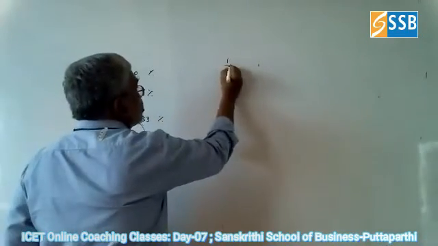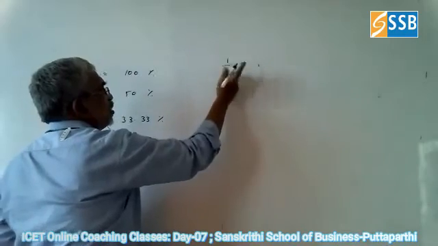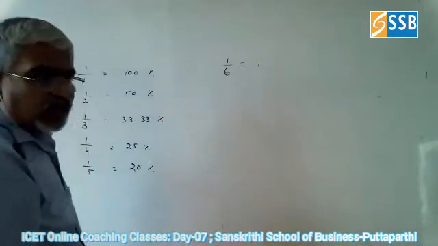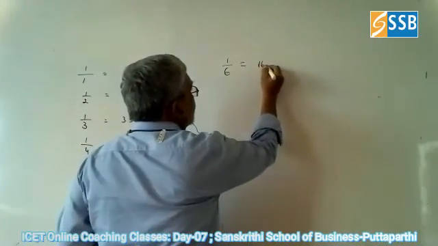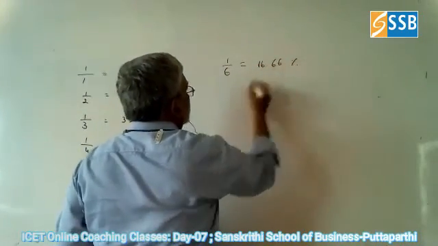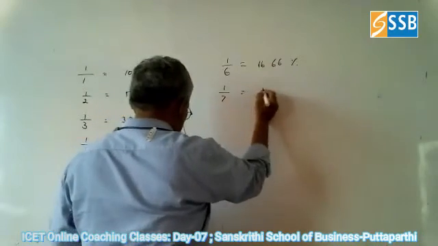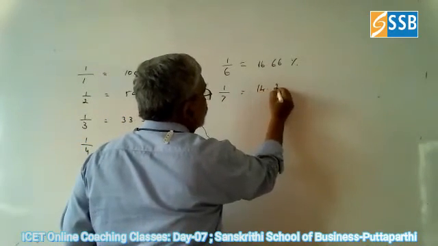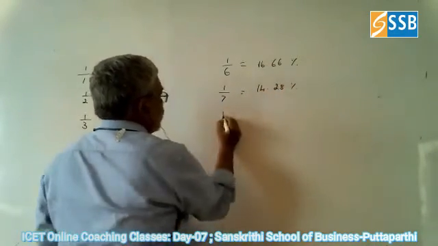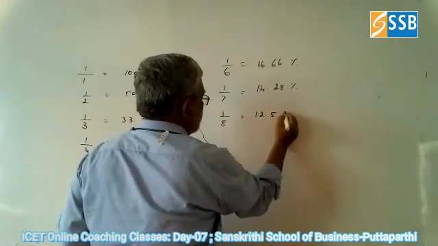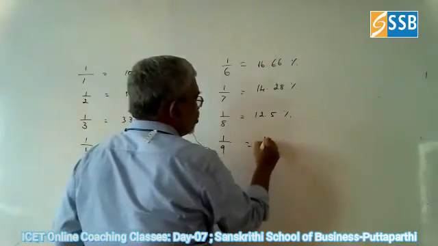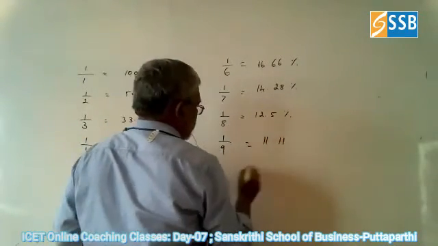1 by 6 is 16.66%. 1 by 7 is 14.28%. 1 by 8 is 12.5%. 1 by 9 is 11.11%.